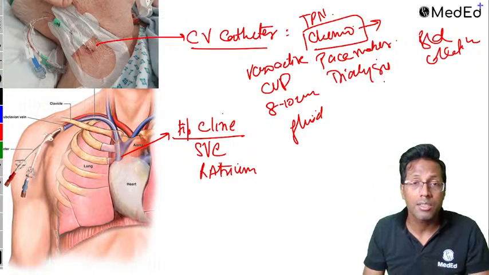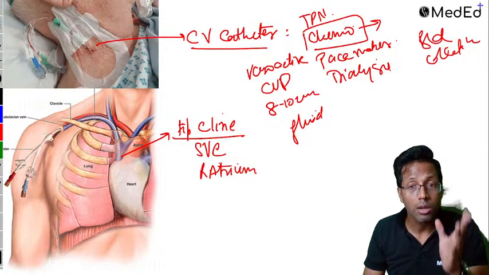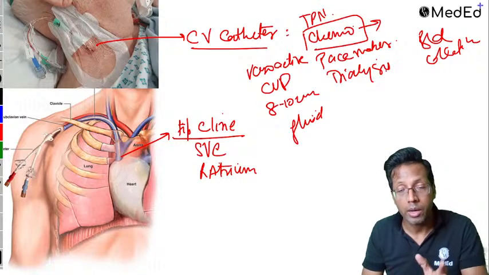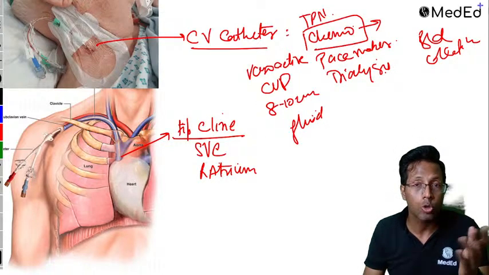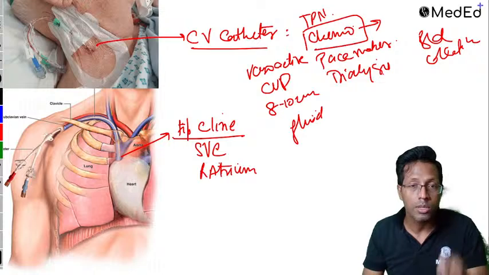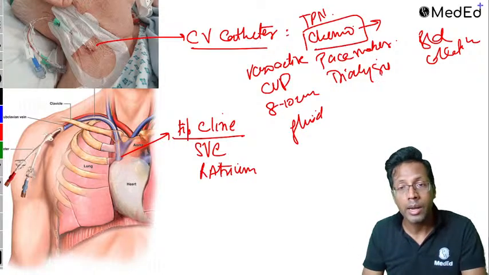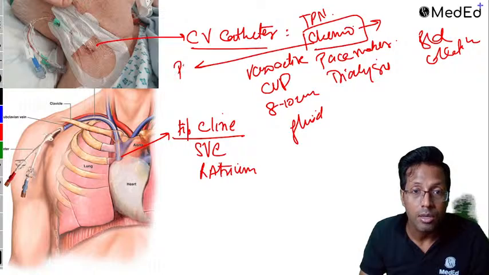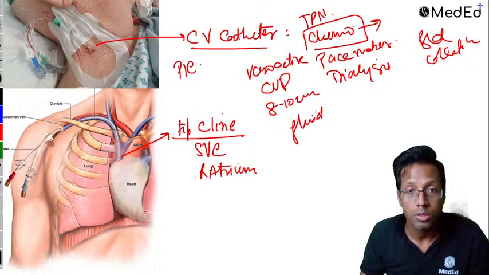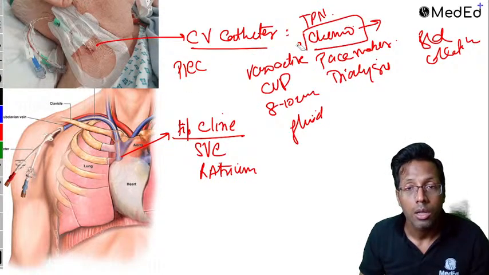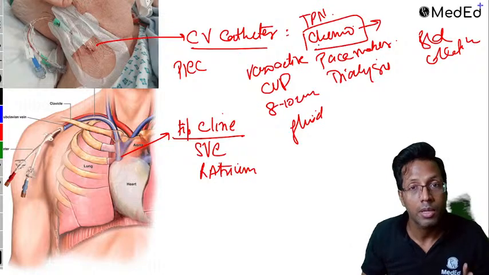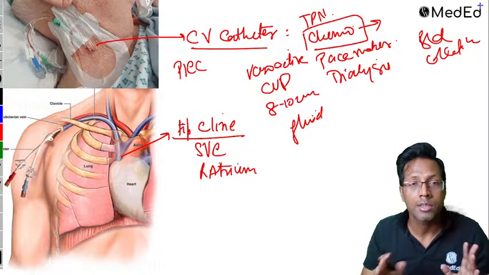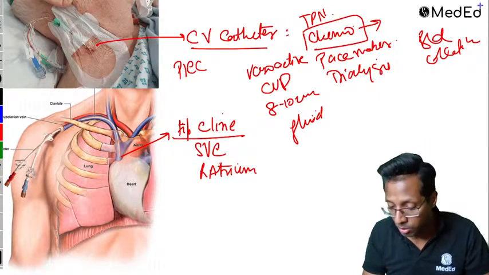Correct, that's what I'm saying. So PICC is normally inserted in the patients who are undergoing chemotherapy, right? Because chemotherapy is to be given, and in those patients, you don't get an IV line. So you insert a peripherally inserted central line, from where the chemotherapy can be given. So that is the basic use for a PICC. According to me, if you speak to medicine people, they can give some other answers also. I am telling you from the anesthesia point of view and the critical care point of view.